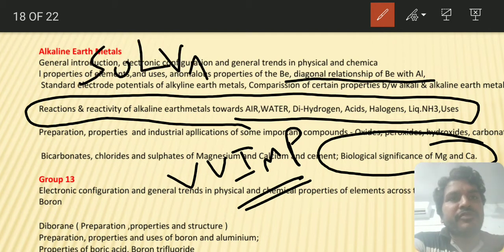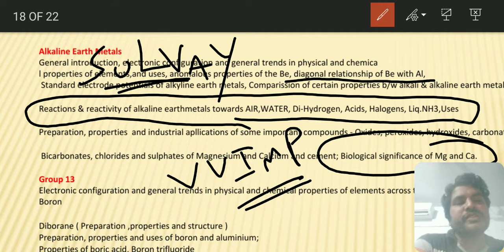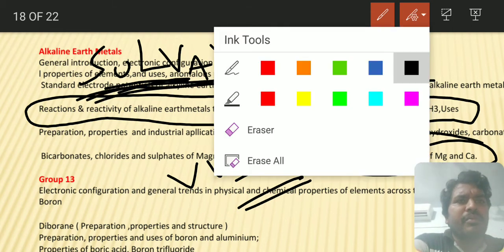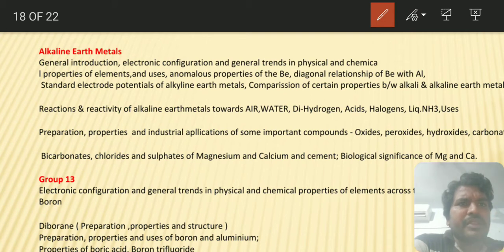And be careful with the Solvay process, the production of sodium carbonate. By using the Solvay process, we can produce sodium carbonate but not potassium carbonate. That is a very, very important question. Like this, whatever named reactions there are for preparing compounds, you have to remember them, or at least learn those reactions by heart.